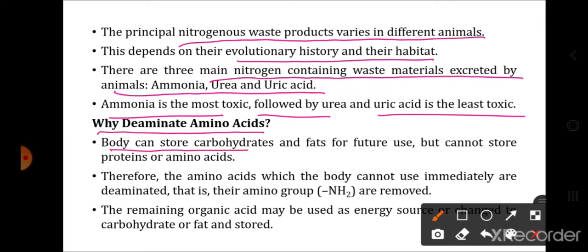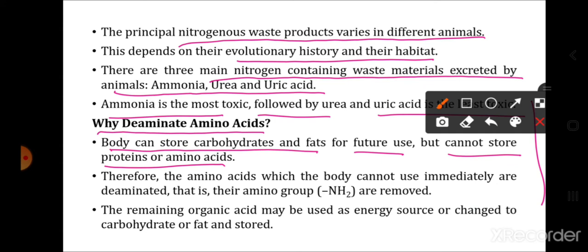The body can store carbohydrates and fats for future use but cannot store proteins or amino acids. Living organisms have the mechanism to store carbohydrates and fats, but do not have a mechanism to store excess proteins or excess amino acids. So what happens to that excess protein and amino acids?